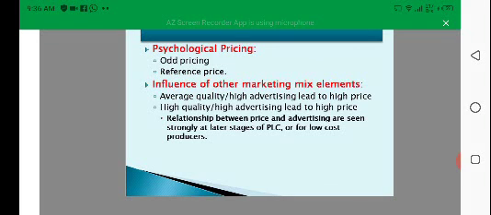Average quality or high quality advertising is used to raise the pricing. These are the techniques which the company uses. The relation between price and advertising is seen strongly at a later stage of the product life cycle or for low cost products.